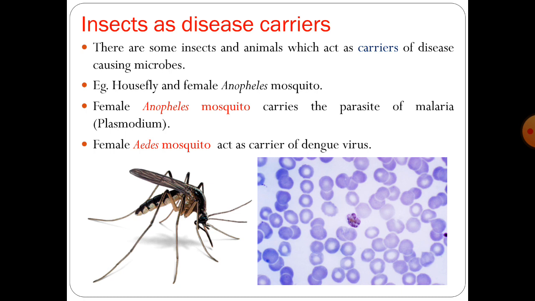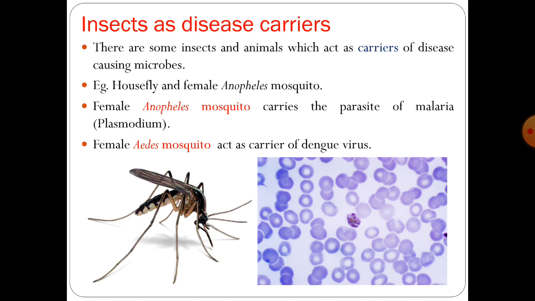Second is the mosquito. You can see the images of the Anopheles mosquito. The first image is showing the Anopheles mosquito, which carries the parasite of malaria, that is Plasmodium. In the second image, the blue colored dots you can see are the Plasmodium. So this parasite means what? We have already discussed. Parasites are those microorganisms or living things which depend on another organism, or they are living in the body of another organism for their food.